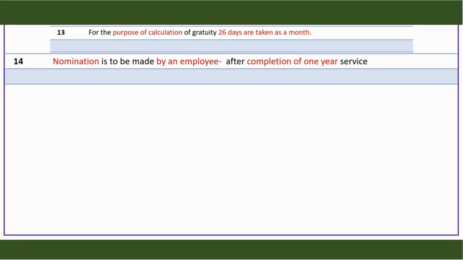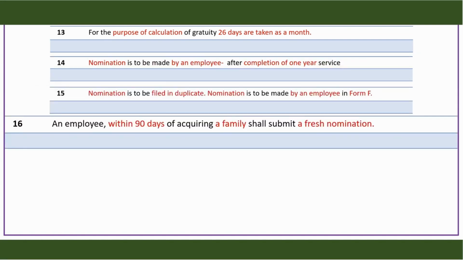Every employee has to give a nomination for the proceeds of gratuity as and when it becomes payable in his absence, and that nomination has to be given once he completes a year of service. When an employee who hitherto didn't have a family acquires a family, within 90 days of such acquiring a family, he has to file a fresh nomination.